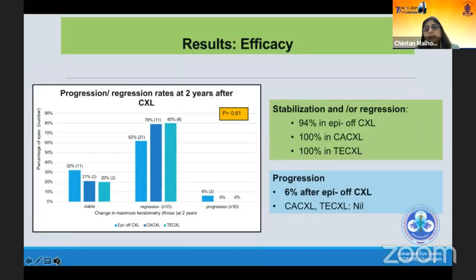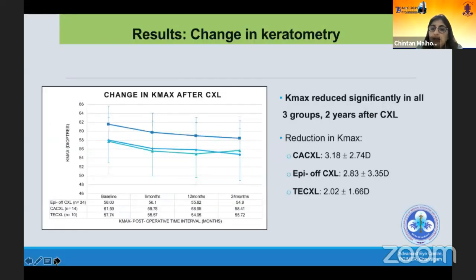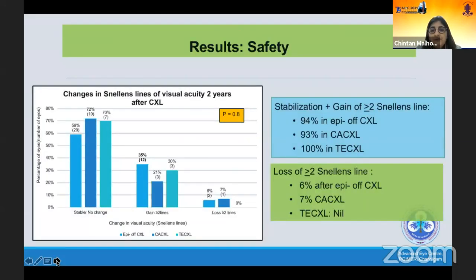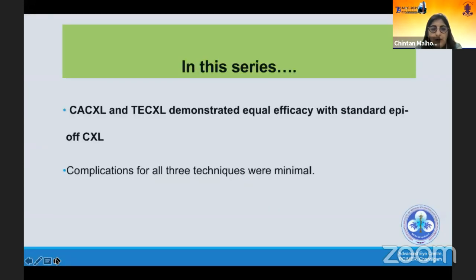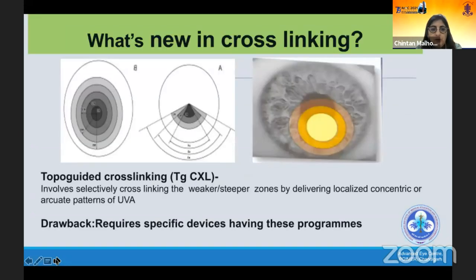So almost all eyes showed a 94 to 100% increase stabilization or regression, which is one of the parameters. The change in keratometry was comparable. It was a little more in the CA-CXL and epi-on CXL, less in TA-CXL, but still clinically significant, almost a 2 diopter decrease. And the safety of all procedures was also equal. Except for in the conventional CXL, no patient lost any lines of visual acuity. So in this series, CA-CXL and transepithelial CXL demonstrated equal efficacy, and complications of all three techniques were minimal.